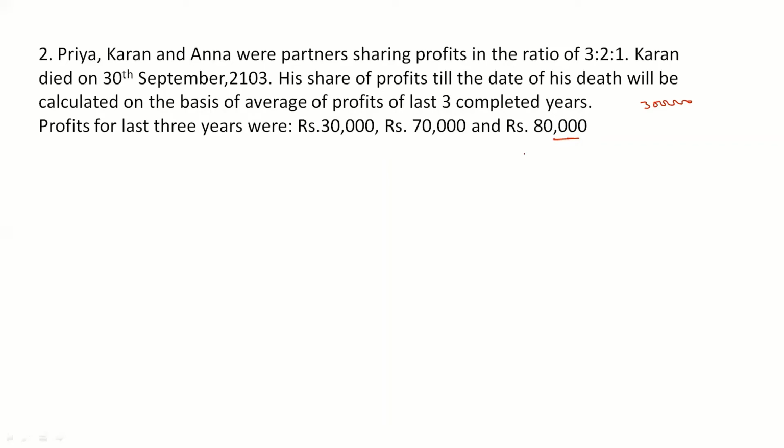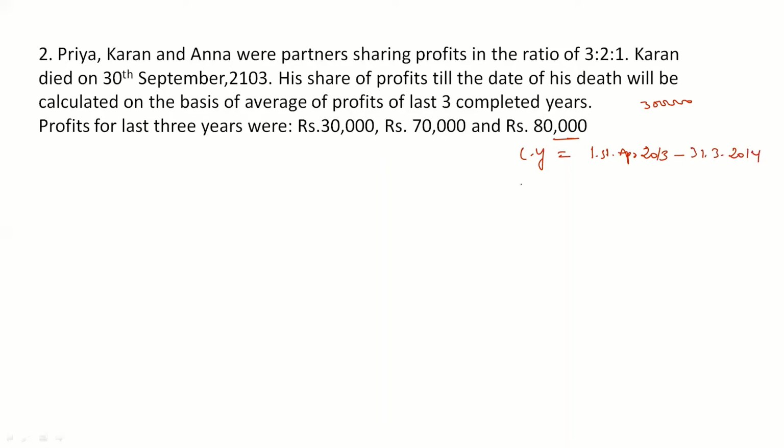But before going for solution, you should be very clear with the current year and the previous year. So our current year is, he's dying on 30 September 2013, right? So our current year will be from 1st of April 2013 to 31st March 2014.